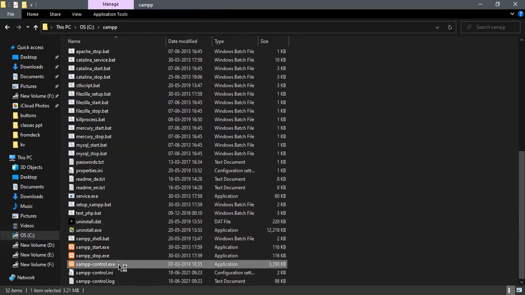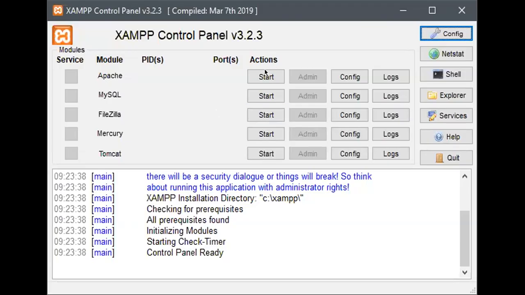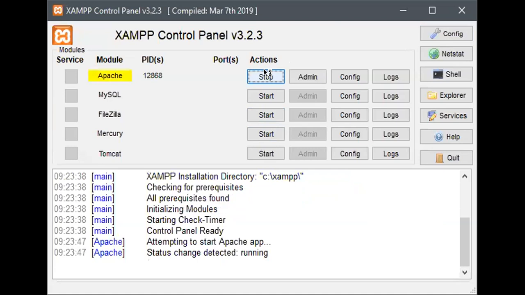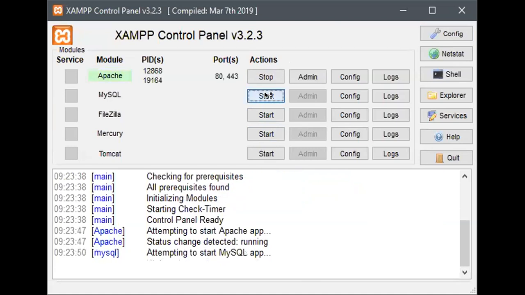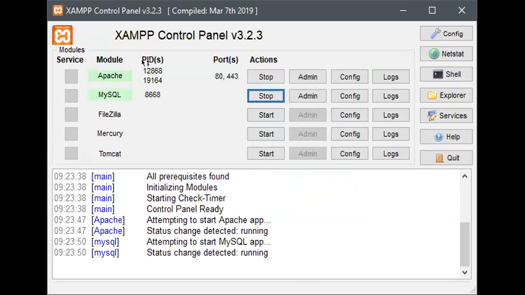This is the control panel for XAMPP. Now this dialog box will be opened. This is the dialog box. You have to start this one and also MySQL. If these two got started, the port used every time is the same. We are not going to change this port, 3306.